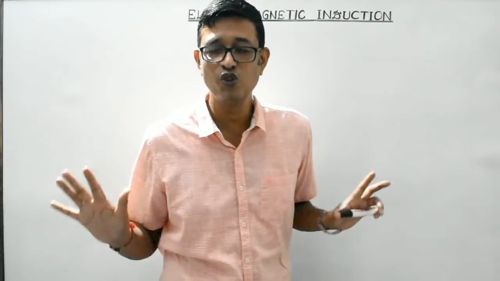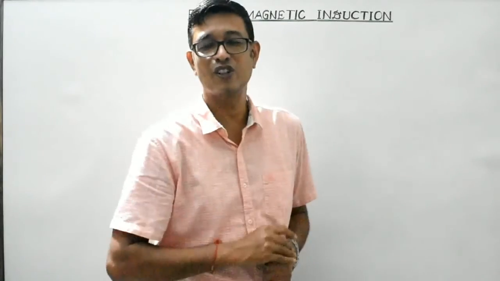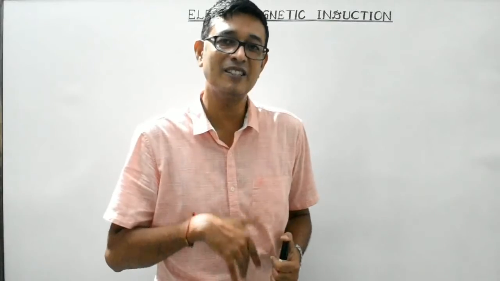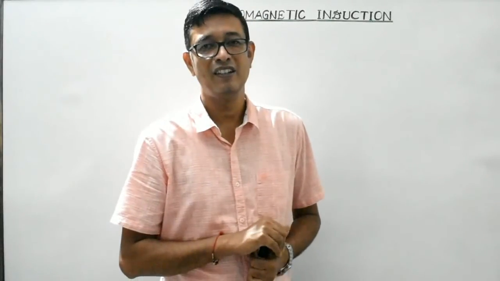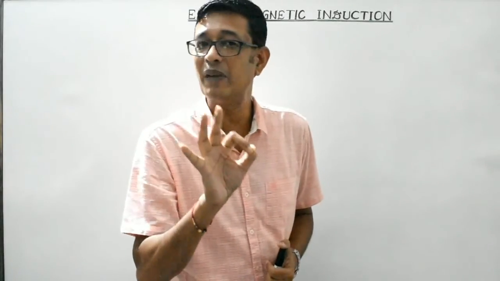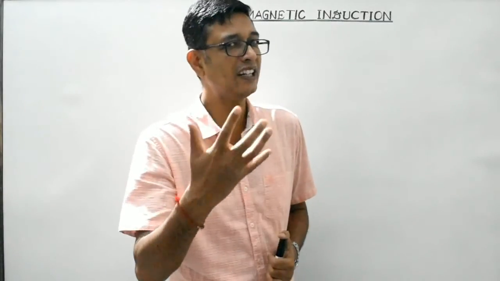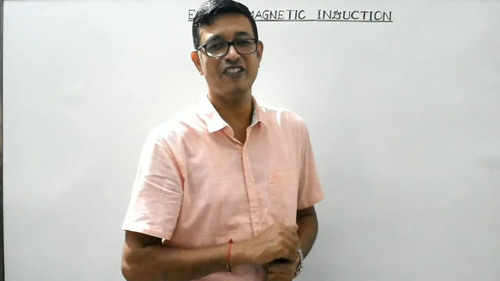So the ultimate conclusion is, induced current is produced in a coil whenever there is a change in the magnetic flux or magnetic field linked with the coil. So this phenomenon is known as electromagnetic induction.